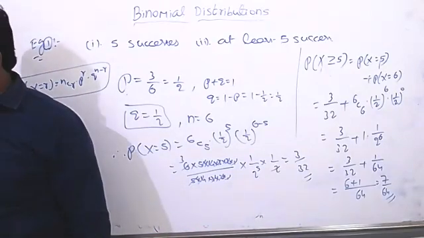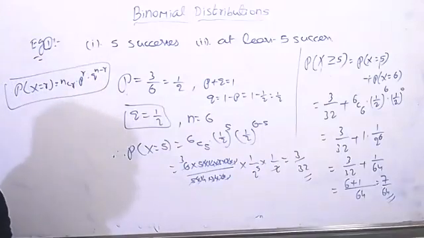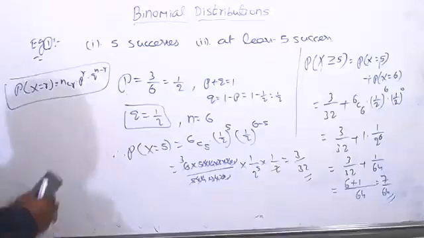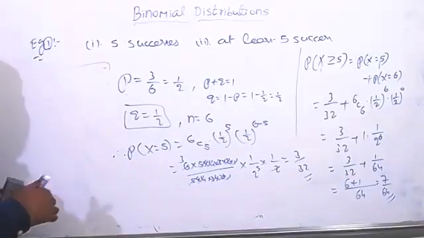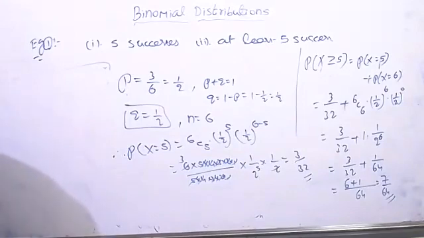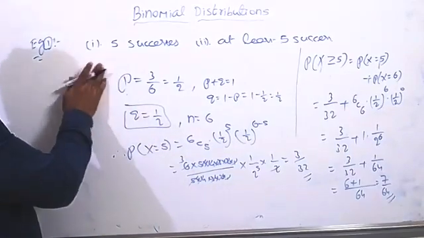Sir, if it's at most 5 successes, then X will be at most 5, means maximum 5. Is that correct? Less than 5 is also fine. Okay. If you want, in continuation you can write 3 more questions for this same problem: at most 5 successes, at least 1 success, and no success. These questions also you can write now.